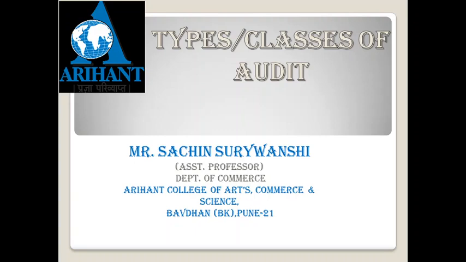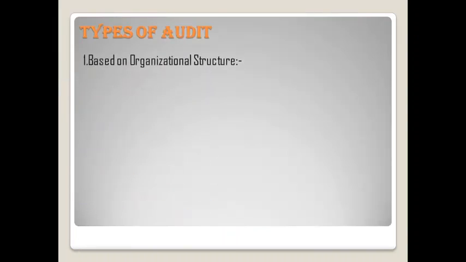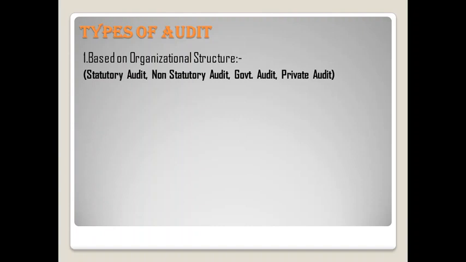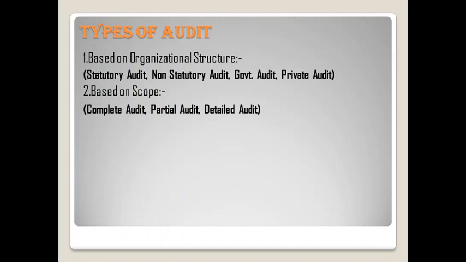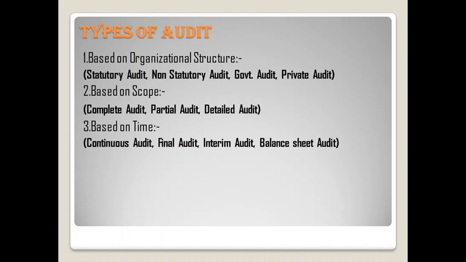Today we are going to discuss the topic of classes of audits or types of audit. In earlier videos we have seen there are different types of audit. In that we have seen audit based on organization structure, in that statutory audit, non-statutory audit, government audit, private audit. Then we have also seen audit based on scope, in that complete audit, partial audit and detailed audit. Then audit based on time, in that continuous audit, final audit, interim audit and balance sheet audit.